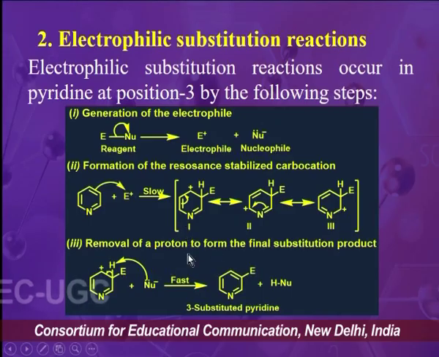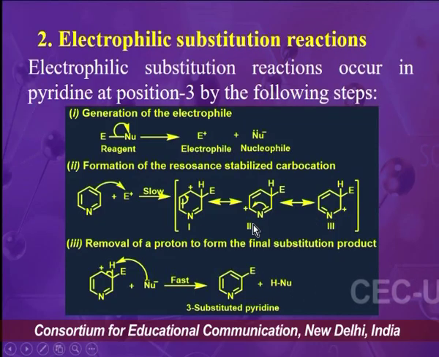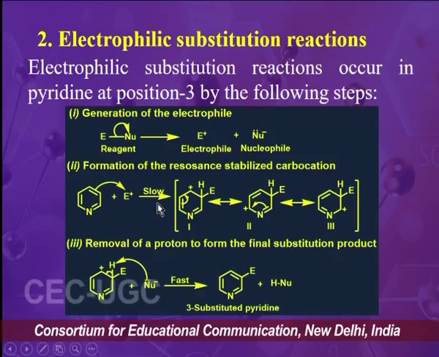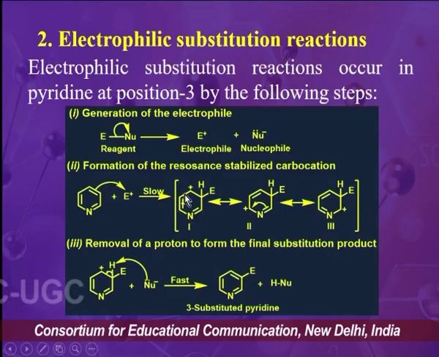You can see there are 3 different intermediates which are resonance stabilized, and this step is also the slowest step of the mechanism, and that is why this is the rate determining step for the electrophilic substitution reaction on pyridine.